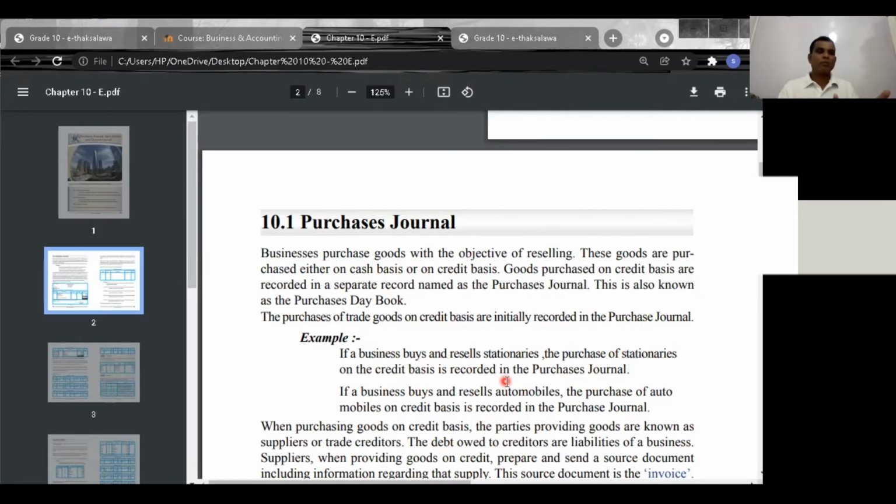Samudra Bookshop is not buying and selling vehicles. Now, Jinapala and Company use electronic apparatus. If they purchase electronic apparatus on credit, that can be recorded in the purchases journal.